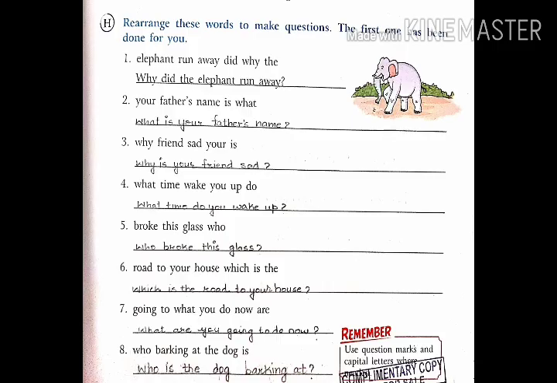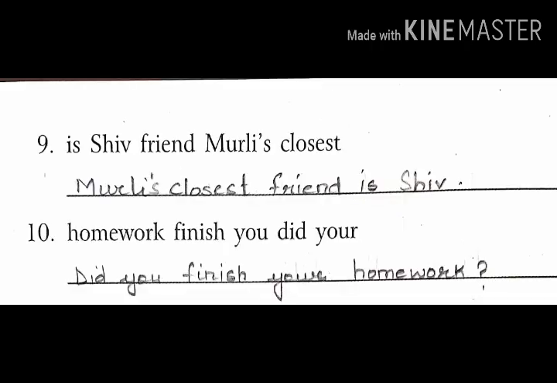H. Rearrange these words to make a question. The first one has been done for you. What you have to do, you have to rearrange it and you have to make an interrogative sentence, means you have to ask a question and put a question mark there. So in the first one, elephant run away did why the. It is an unarranged sentence. We have to make it arranged. Why did the elephant run away? So here you have to make it in a question form. So I have made it in a question form and I have put a question mark there.